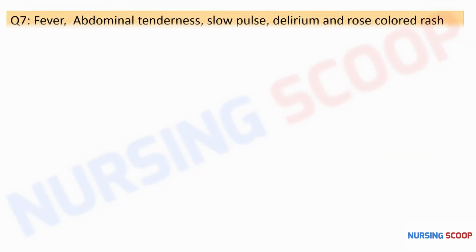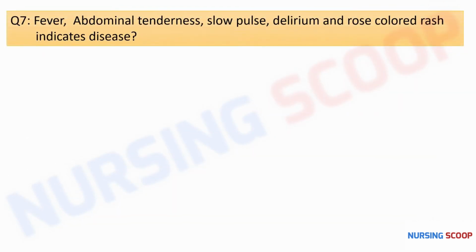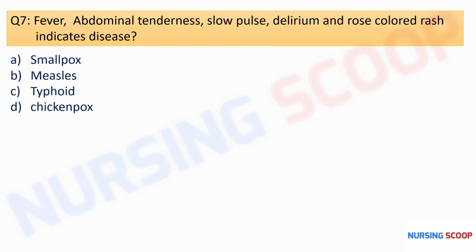So next question is, fever, abdominal tenderness, slow pulse, delirium and rose colored rash indicate which disease? And here are the options: smallpox, measles, typhoid or chickenpox. So here the correct option is option C, typhoid fever, as all these symptoms indicate typhoid.